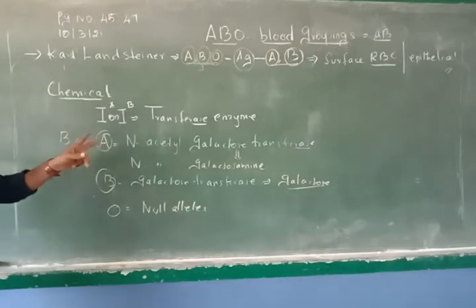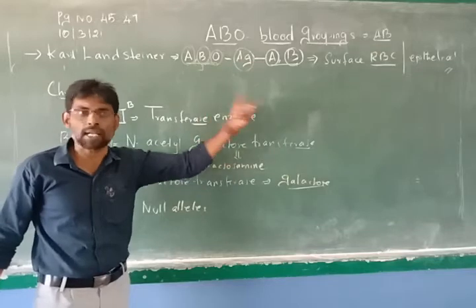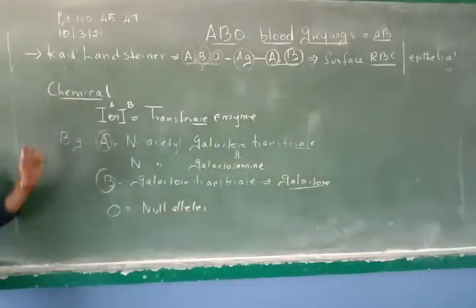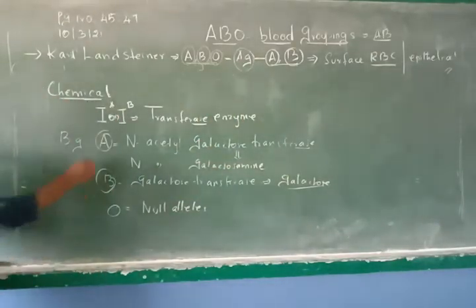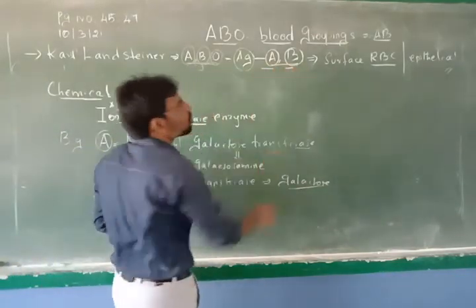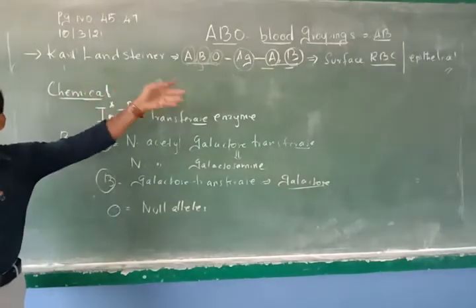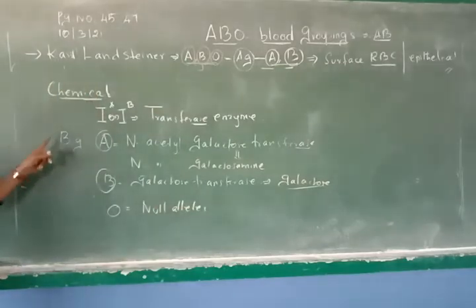So two things we have studied. Blood differs based on antigen, and based on the chemical, blood is different. This chemical nature is also decided by the presence or absence of the antigen called A and B. Okay, so the presence of antigen decides the blood grouping, and at the same time differentiates the chemical from one blood group to another blood group.